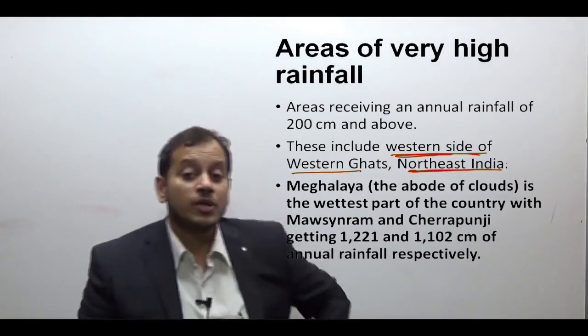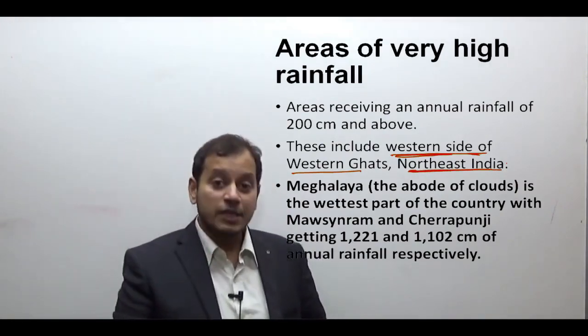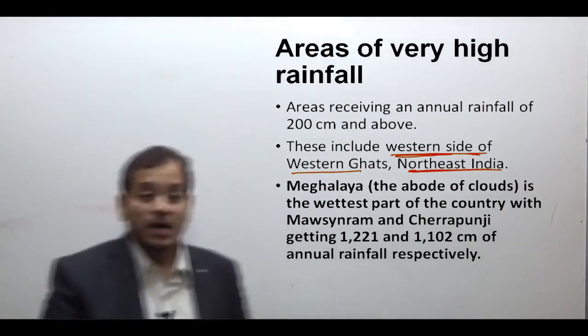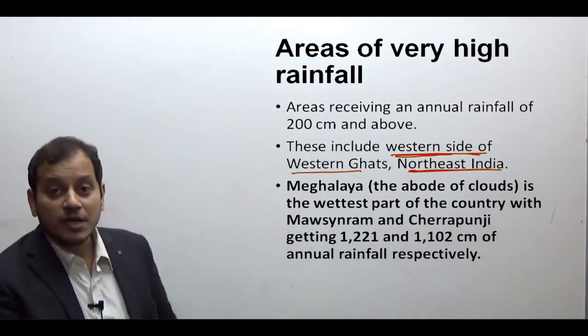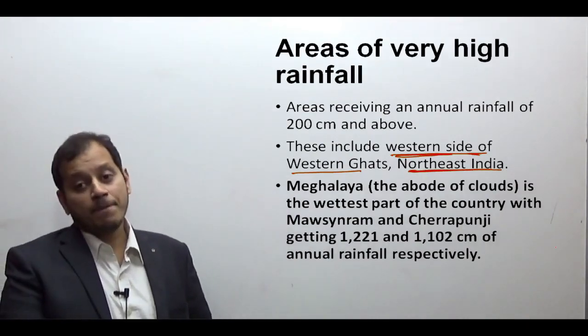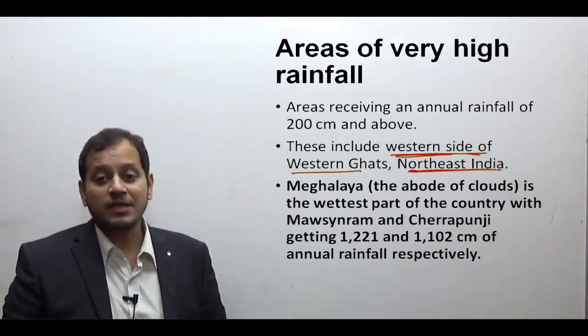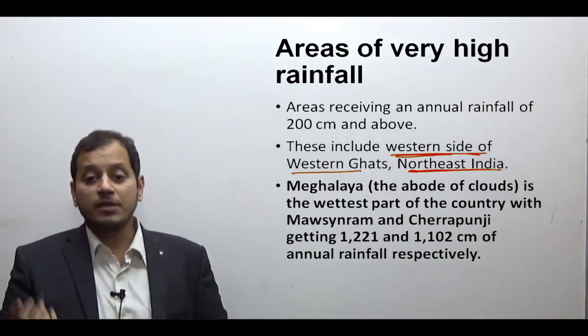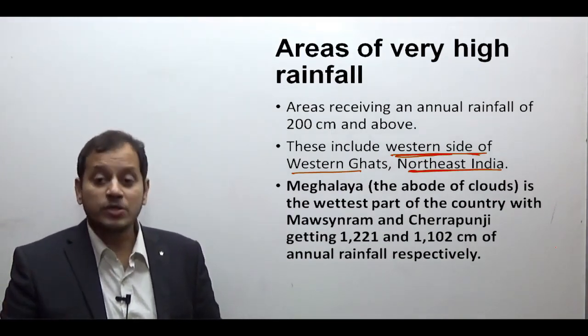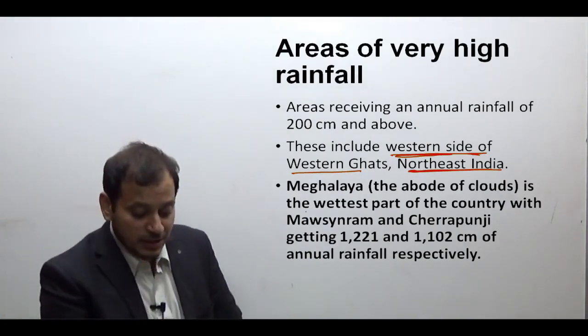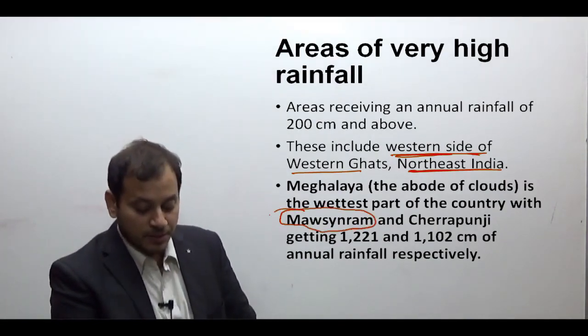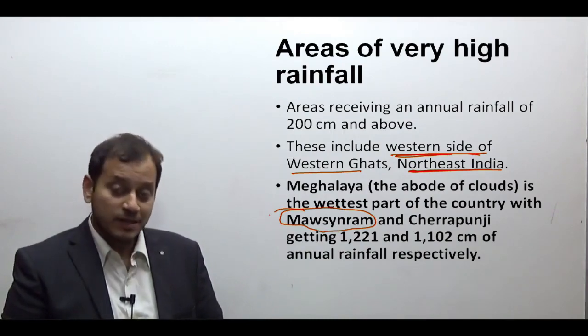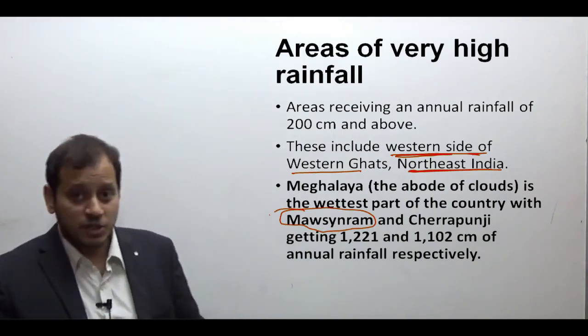Meghalaya, which is known as the abode of cloud, is the wettest part of the country, with Mawsynram and Cherrapunji getting around 1221 and 1102 centimeters of rainfall. So Mawsynram here is the champion. That is why I said present day champion.